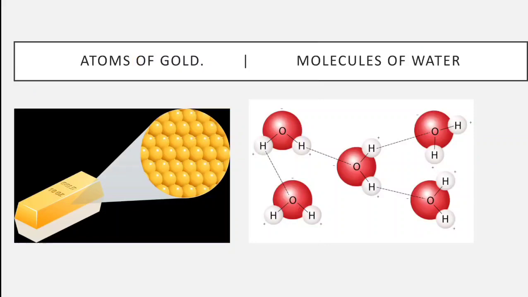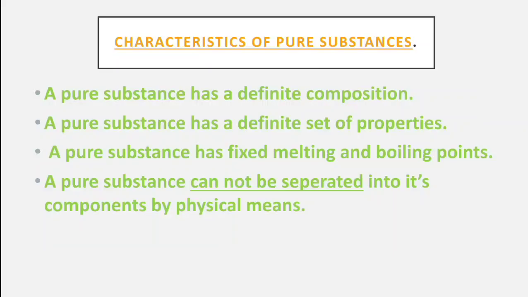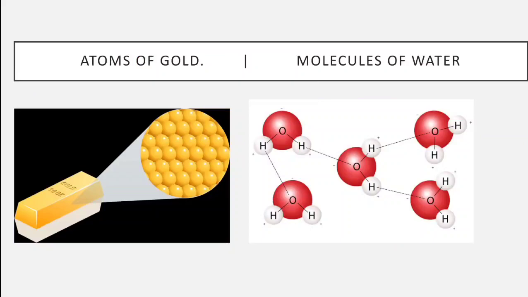No, because a pure substance cannot be separated into its components by hand picking, by cooling, or by heating. You cannot heat the gold piece and separate its atoms, and you cannot cool it and separate its atoms.